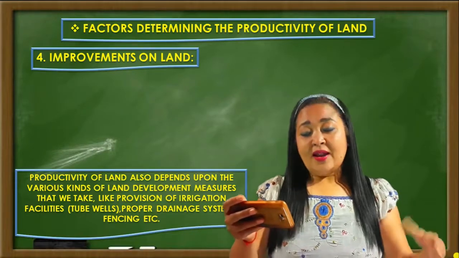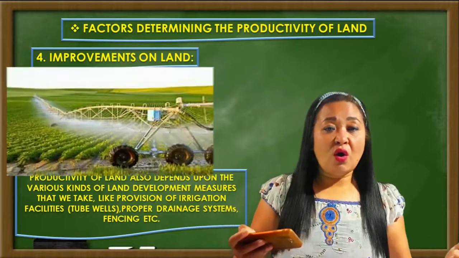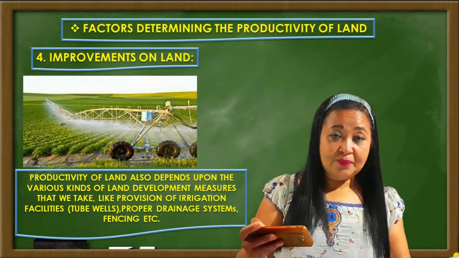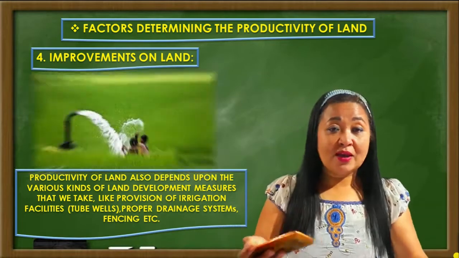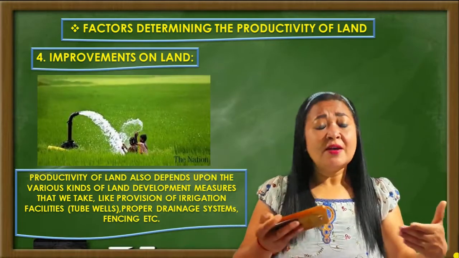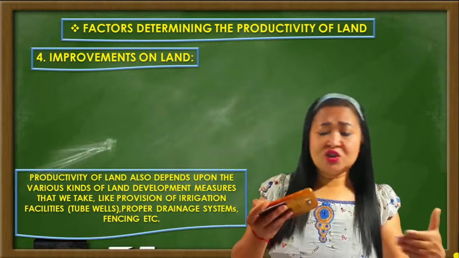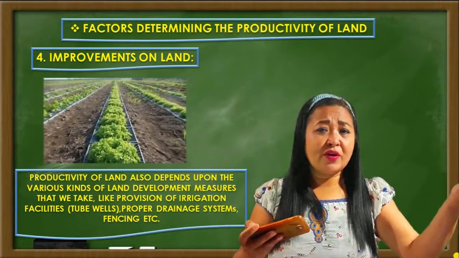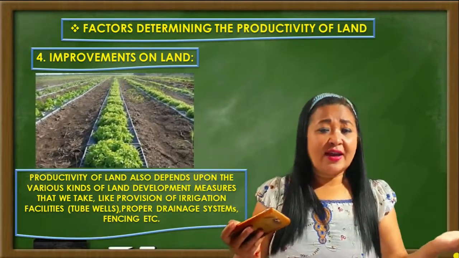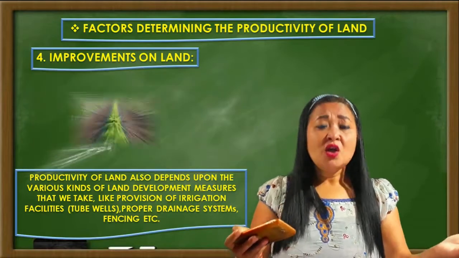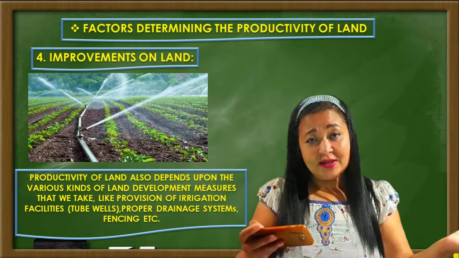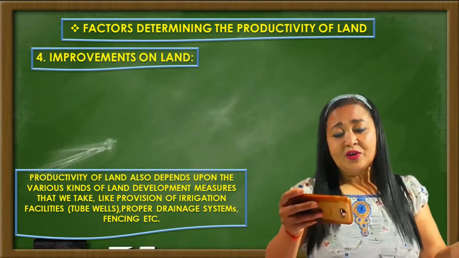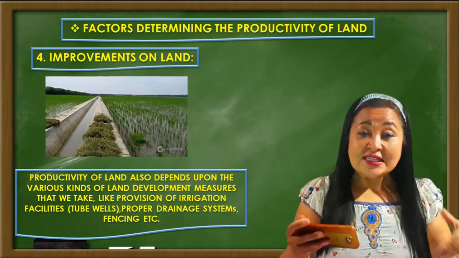What are those? For example, provision of irrigation facilities, like wells or tube wells. Besides just depending upon rainfall and nature, we can also artificially irrigate our field to increase the productivity of the land. And besides that, a proper drainage system, and fencing and all.